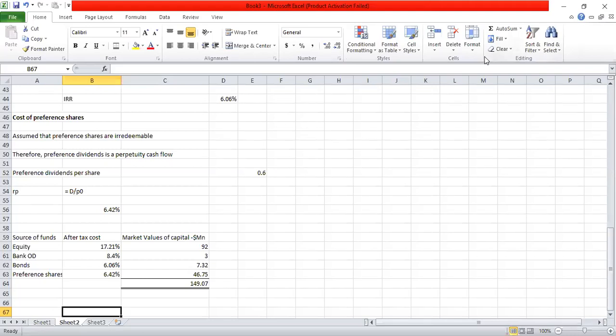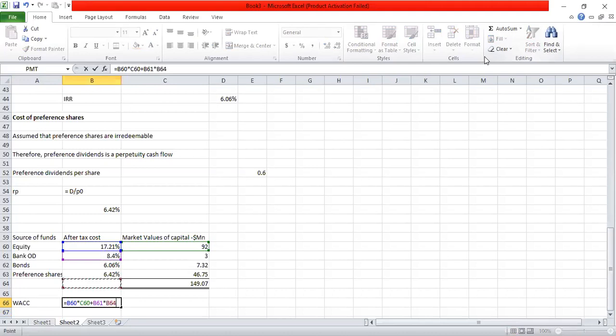Now based on these market values and the cost of capitals, I can calculate the weighted average cost of capital. That would be each cost multiplied by each market value, divided by the total value of all capitals.